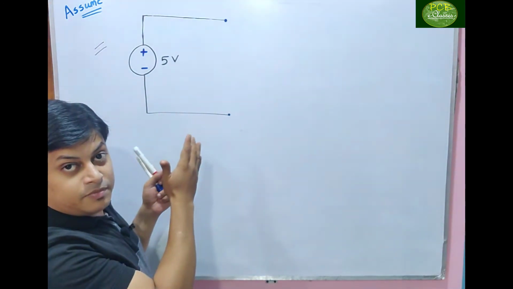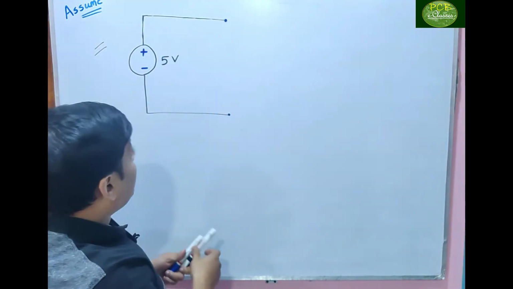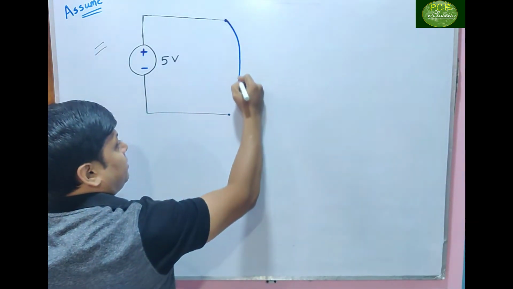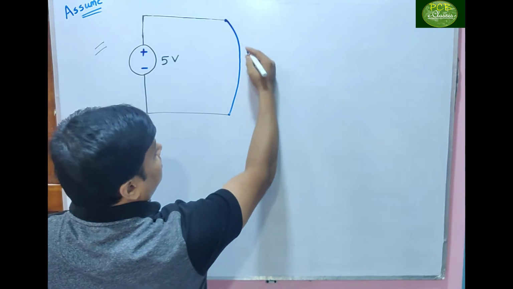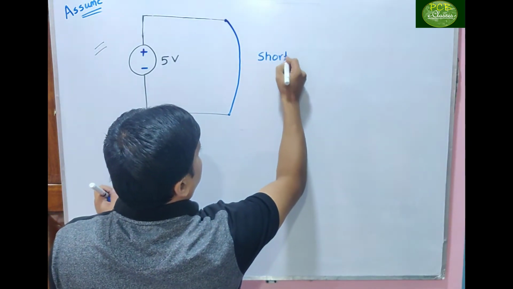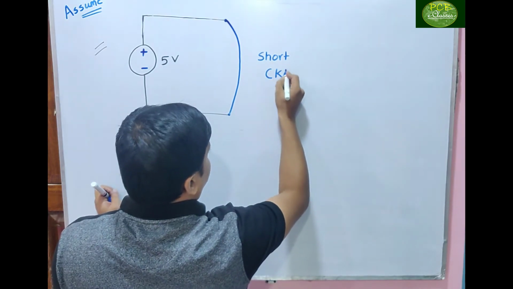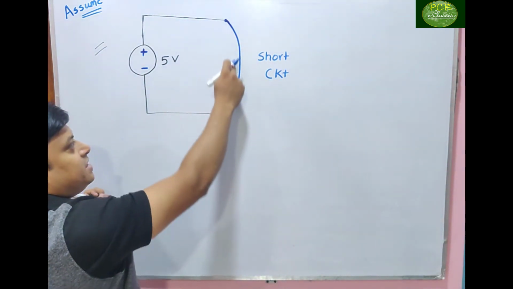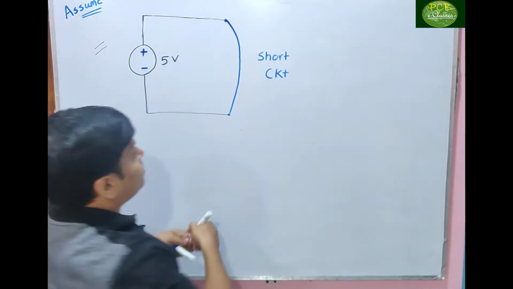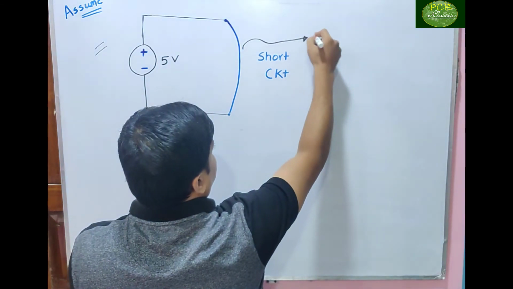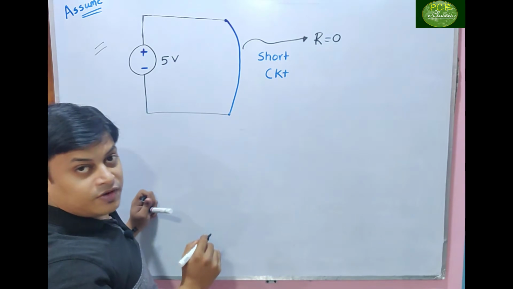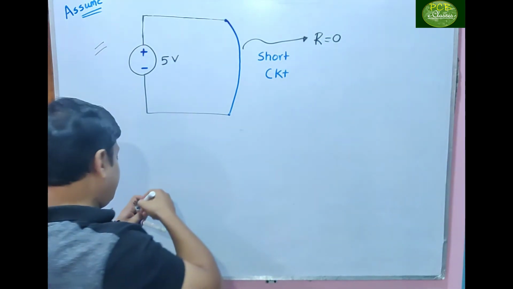The same circuit I am taking, but what I will do is connect these two terminals. That means this is said to be a short circuit. If it is a short circuit, is there any element here? No. The resistance will be 0. So for this case, what will be the resistance? 0. Fine. If the resistance is 0, we can see the current direction.